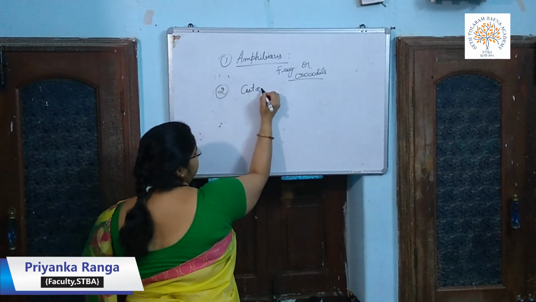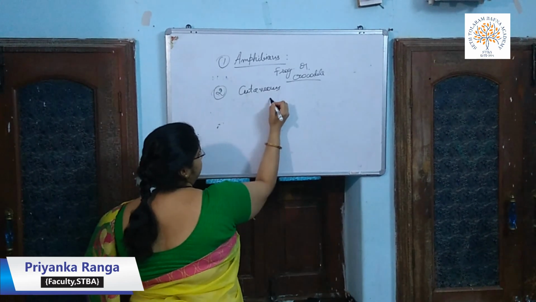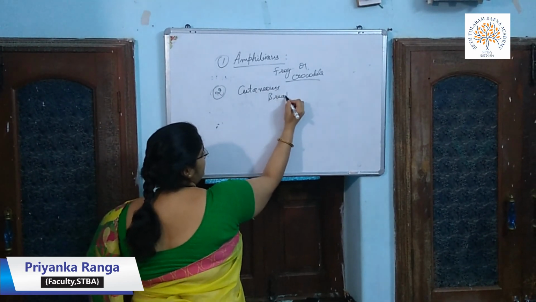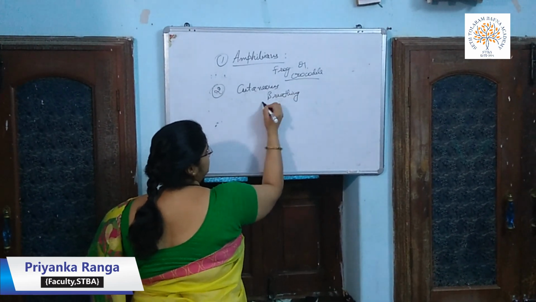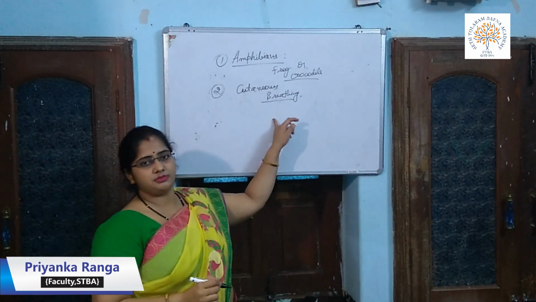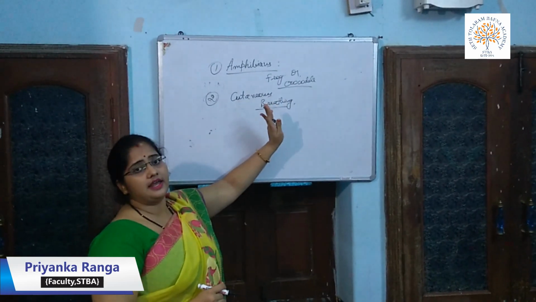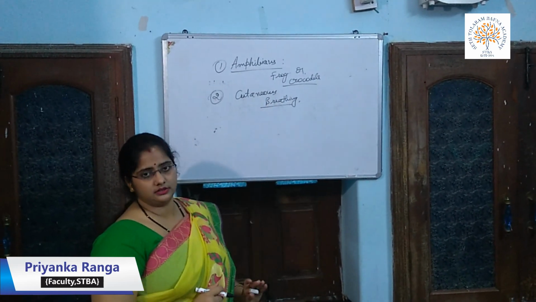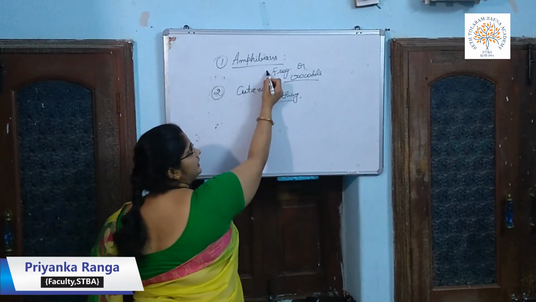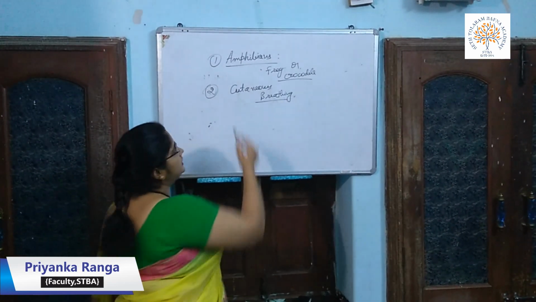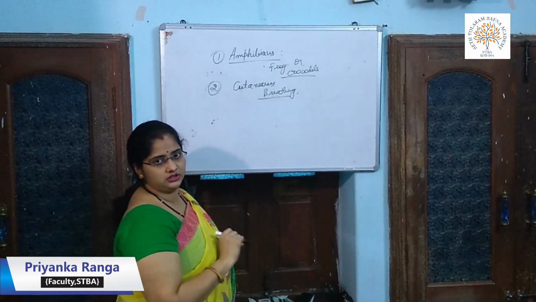Second term, which is also related with amphibians, is cutaneous breathing. Class, what is cutaneous breathing? Cutaneous breathing is the breathing in which animals breathe through their skin, that is performed by the amphibians. So these both terms are related with each other.